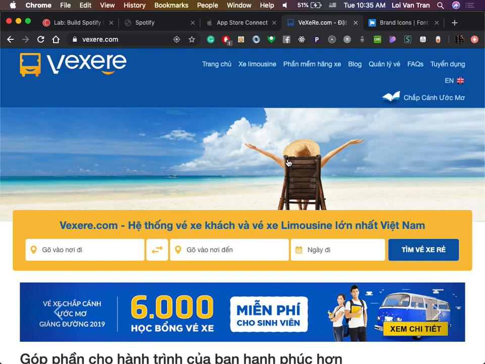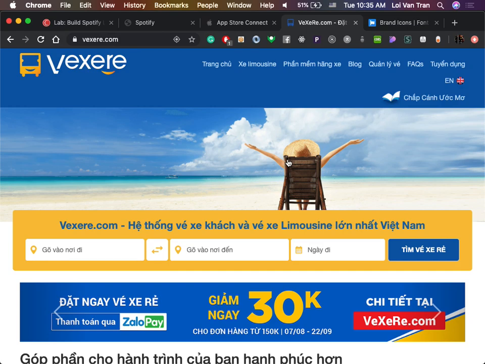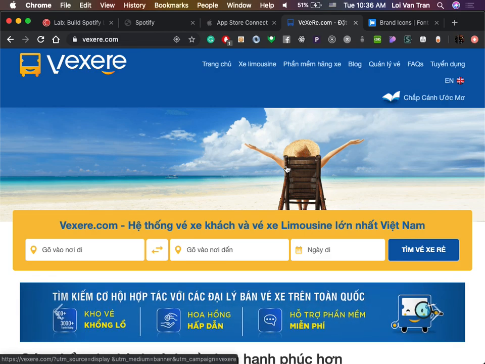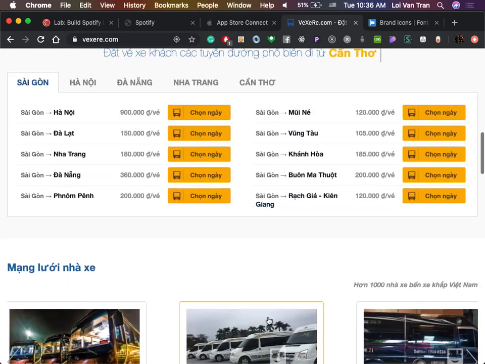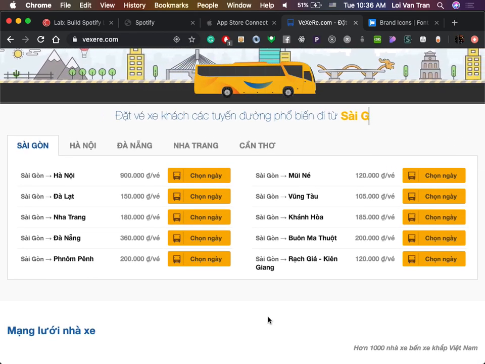I have almost 5 years experience building web applications, but most recently I was focused on building mobile apps for this company called Fansipan. Has anyone ever heard of it? Anyone? Okay, it's just basically like a bus booking ticket place. You can buy bus tickets to any province in Vietnam that you want. Like those sleeper buses or whatever. I built the mobile apps for them.